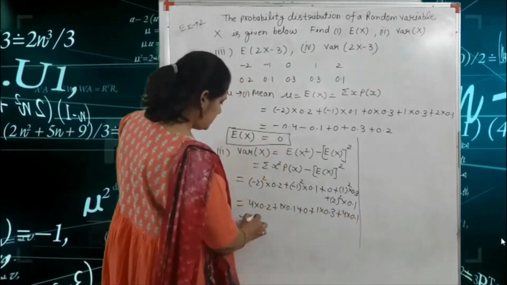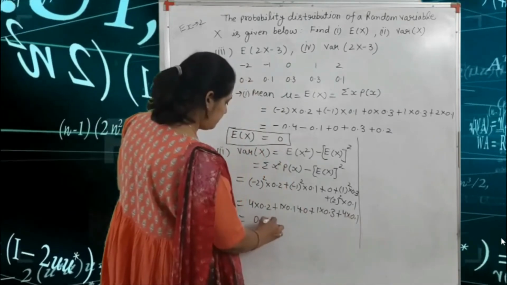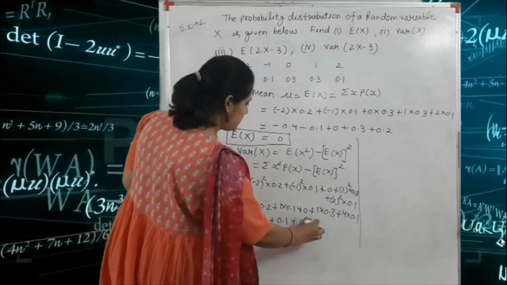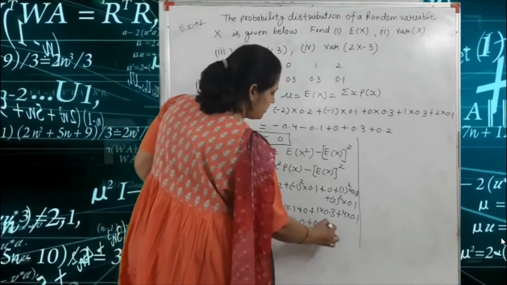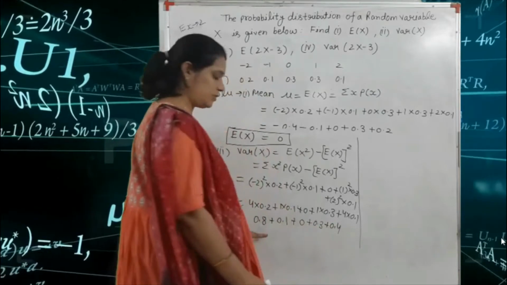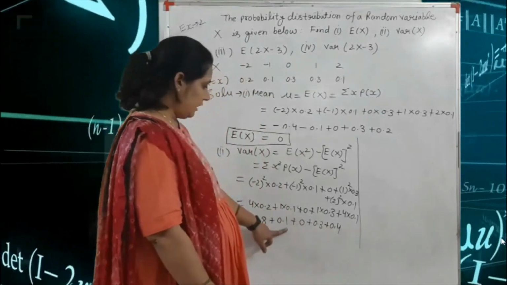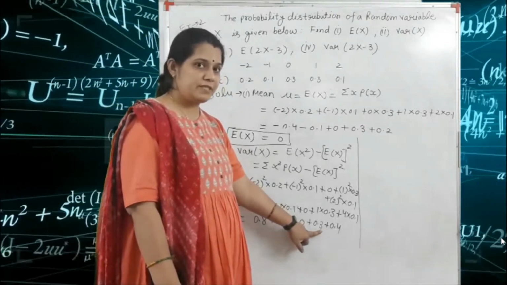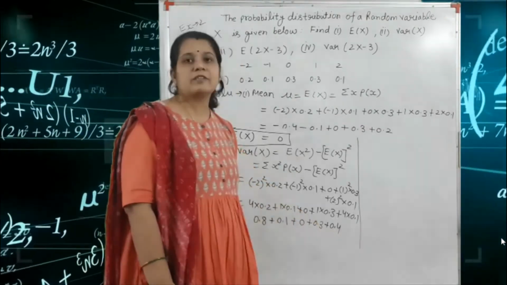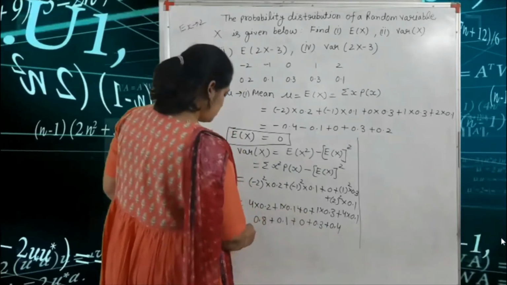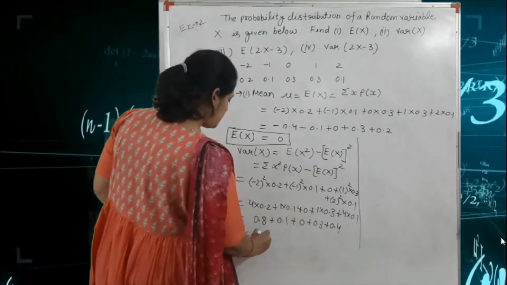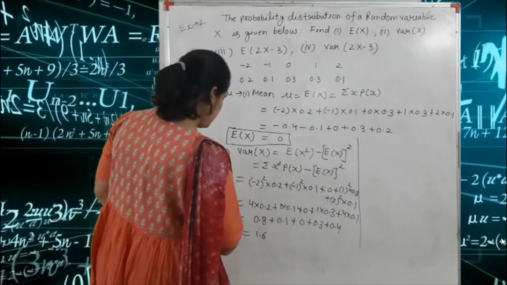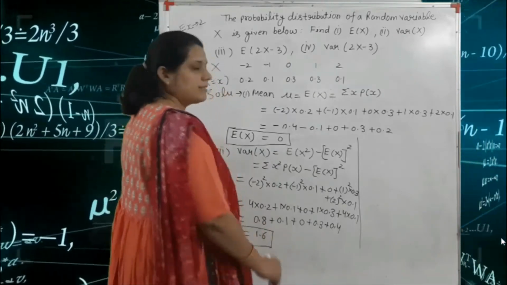So here 0.8 plus 0.1, 0, 0.3 plus 0.4. So total is 1.2 and 0.4, that means 1.6. So our variance of X is 1.6. Okay, this is our second answer.